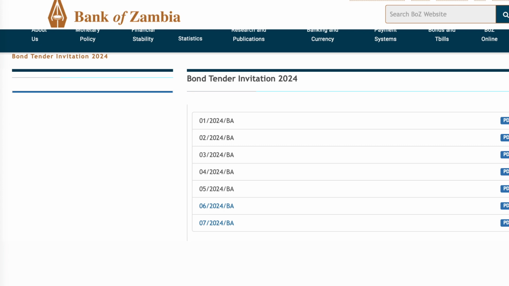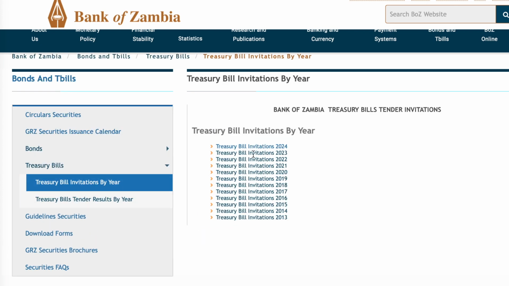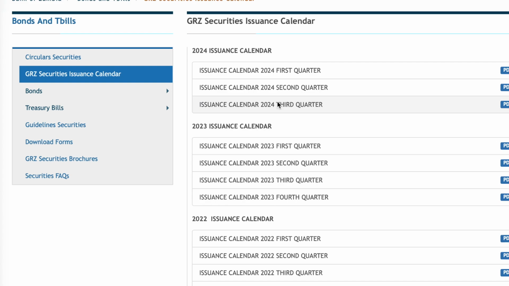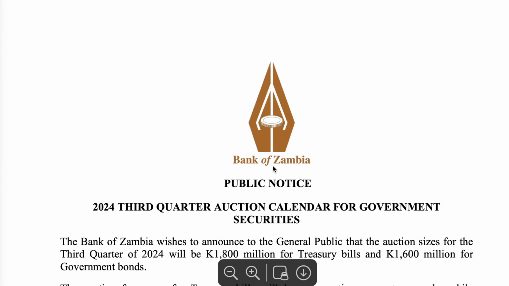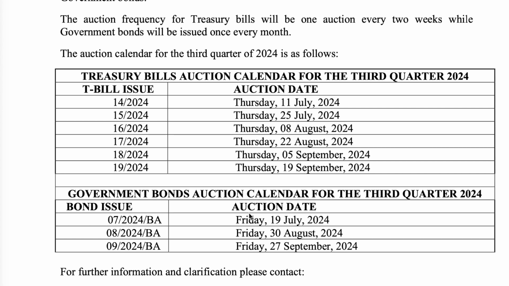Do you see? And then if you want to know when these things will be coming out, maybe you're not able to tell, there's also something called an auction calendar. This is the one you're seeing here. I showed you how to access it. So it shows you the next date. So like for treasury bills, 8 August, that's the next deadline. So probably it will come out a few days before then. For government bonds, the next one, 30th August. So it will come out a few days before then.